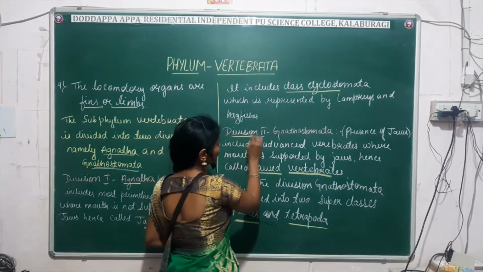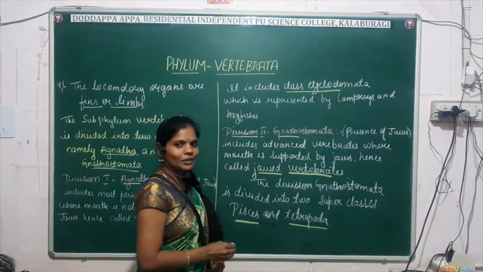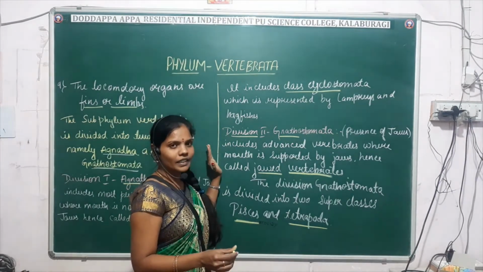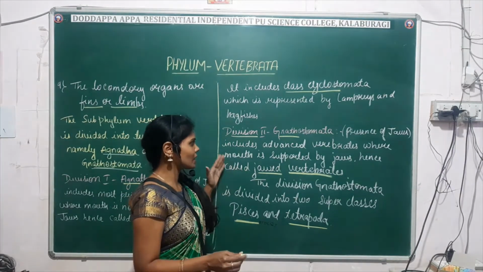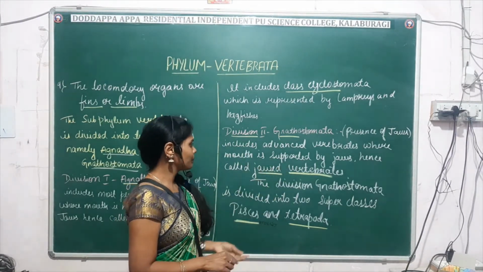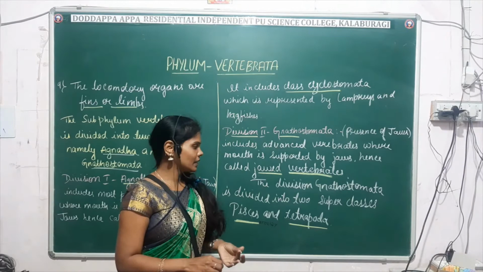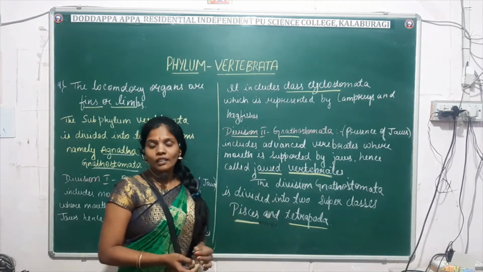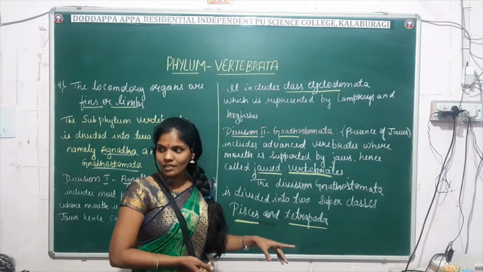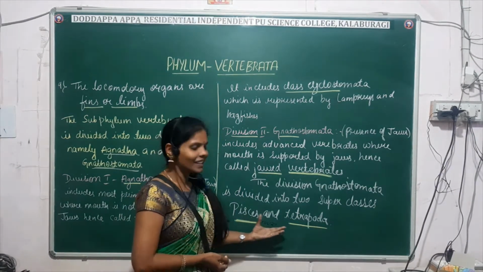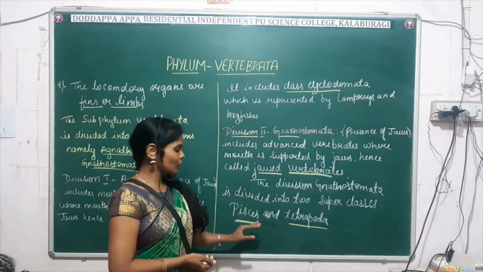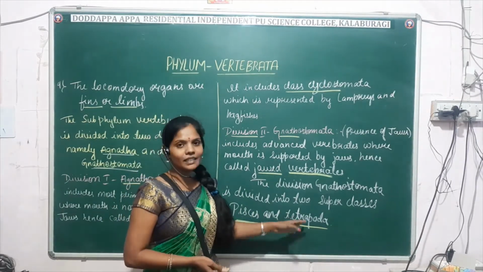Next, division 2 is the Gnathostomata, commonly known by the presence of jaws. They include advanced vertebrates where the mouth is supported by jaws, and they are known as jawed vertebrates. The division Gnathostomata is further divided into two superclasses, Pisces and Tetrapoda. Next we will move on to the detailed classification and characters of Pisces and the Tetrapods.